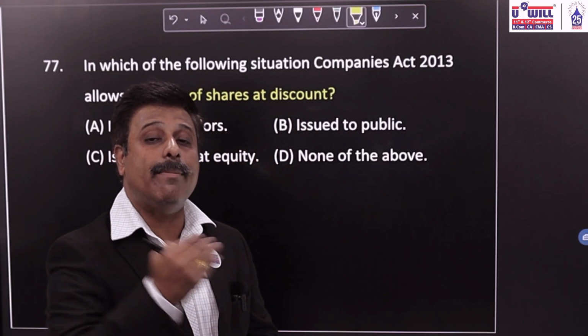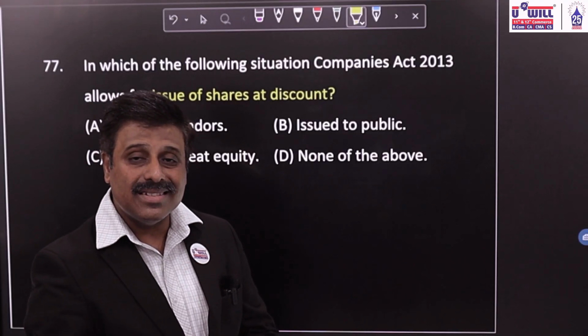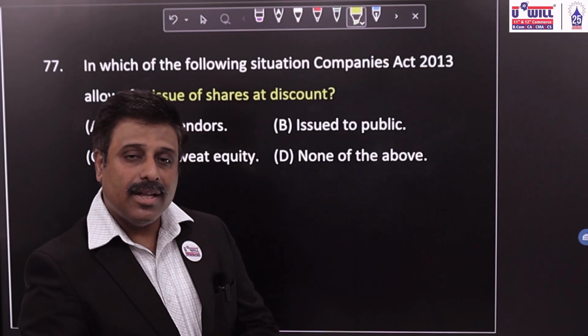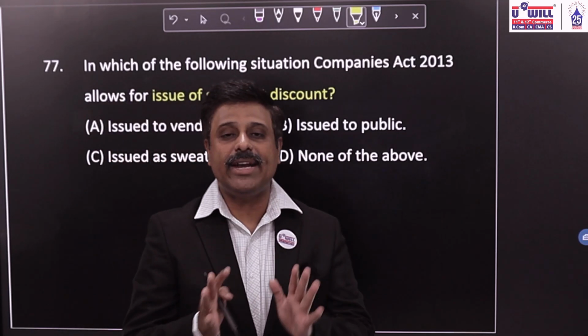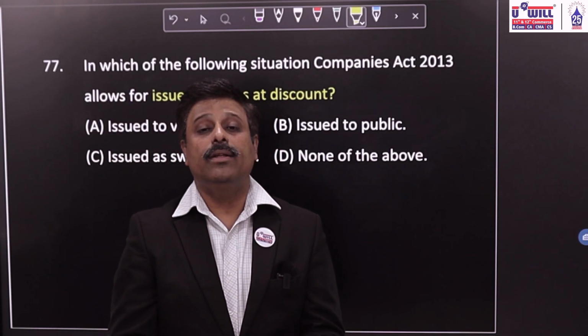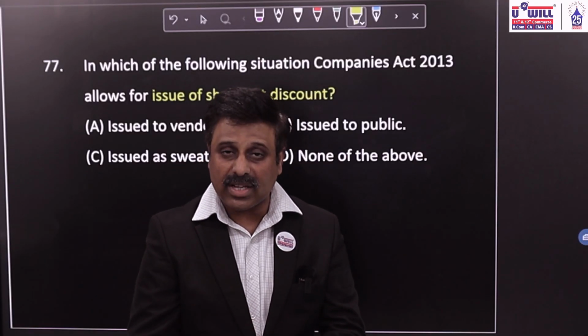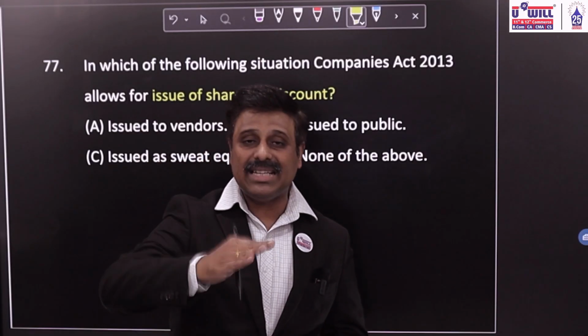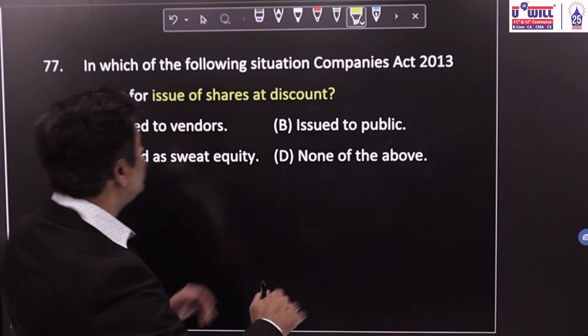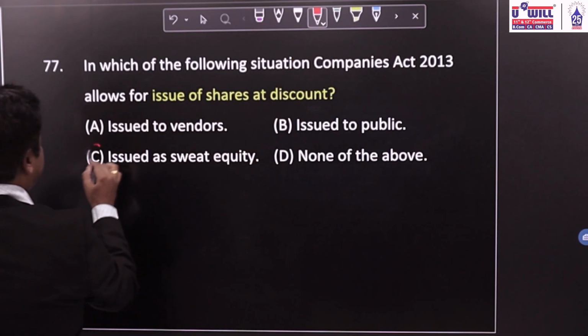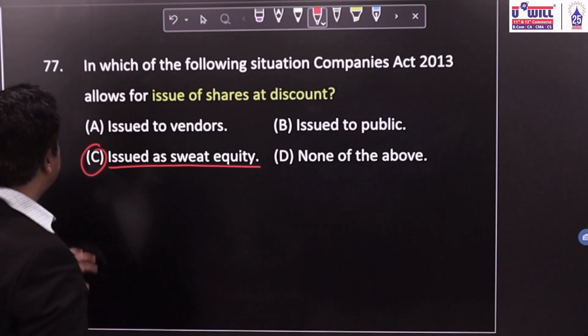When you issue to your own employees, promoters, ESOP scheme, or sweat equity shares are issued, those shares can be issued at discount. Sweat equity shares means what? You issue the shares to the existing directors, promoters, employees of the company at huge discount, less than the market value. Okay. So generally at discount it can be issued as sweat equity shares. Option C.